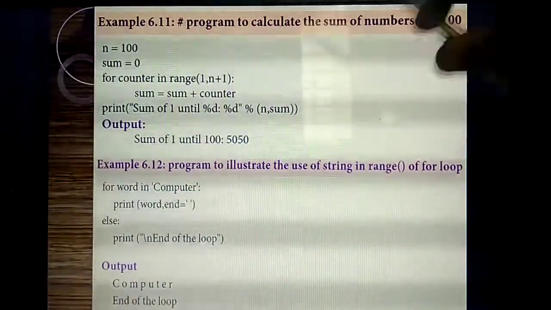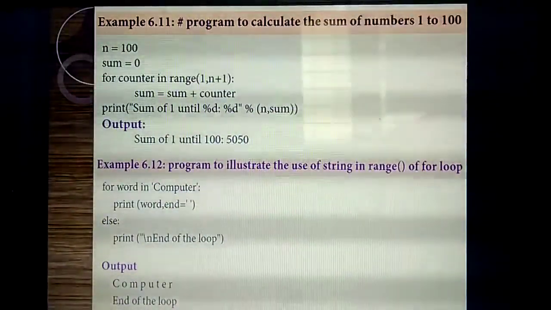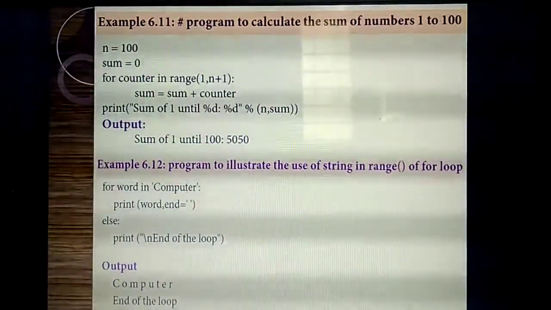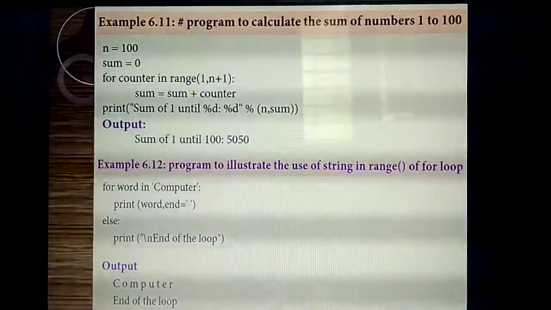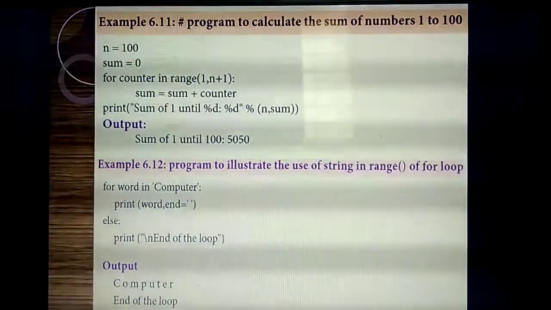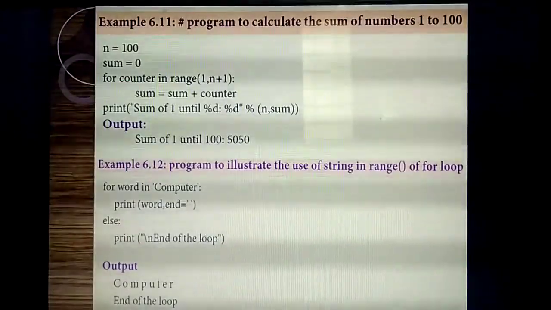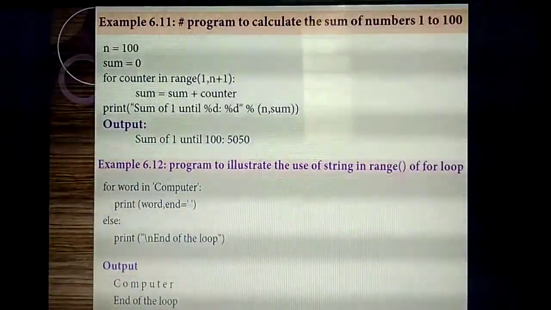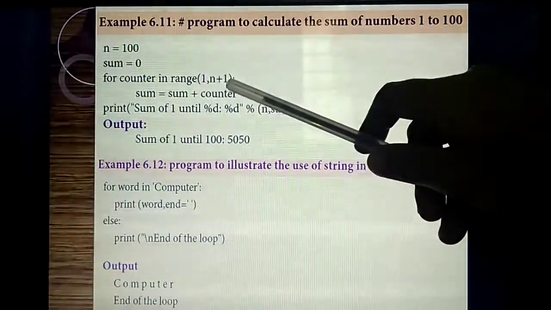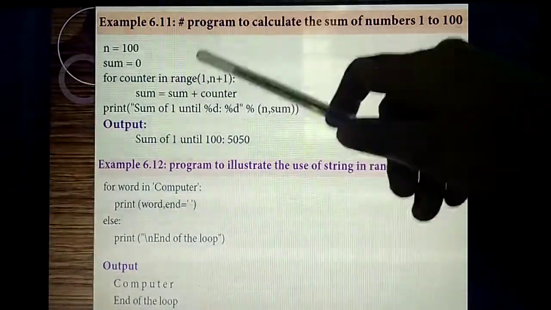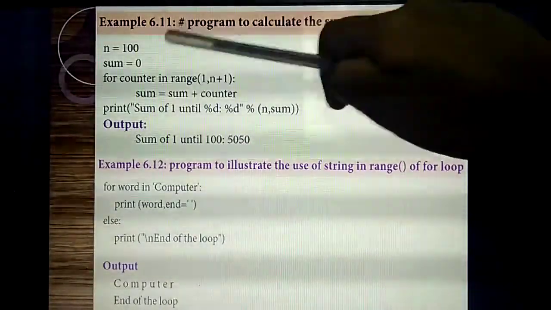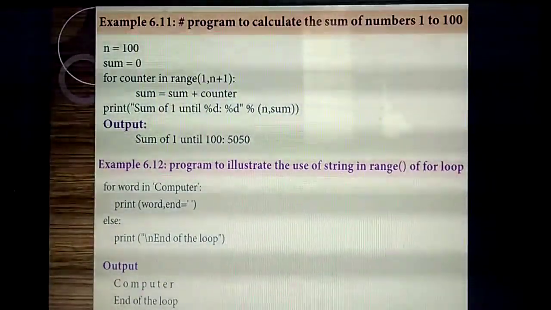Next, for counter in range function. Here how many values will there be? Only two values, the starting value and the ending value: 1, n plus 1. The start value is 1. Each time it gets incremented. For example, first value 1, then 1 plus 1, 2, then 3, 4, 5, 6. Likewise it will increment. That's for counter in range of 1, n plus 1.